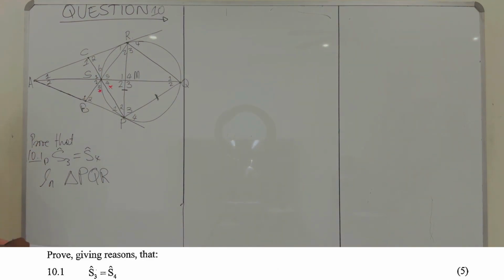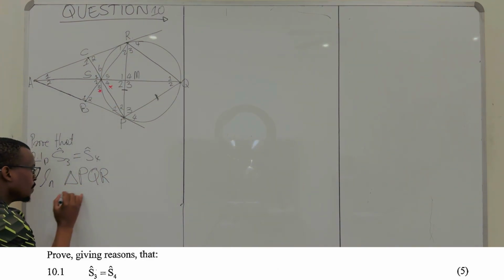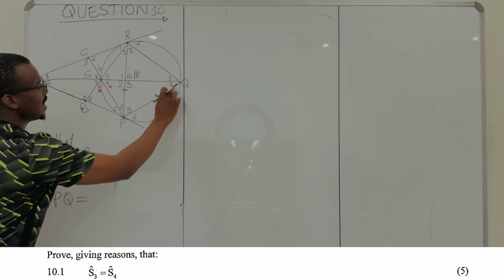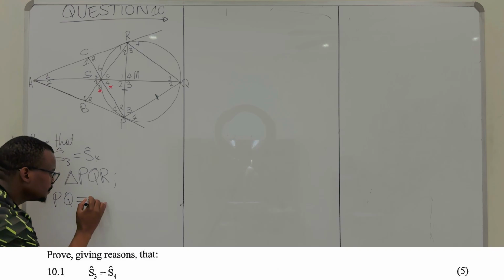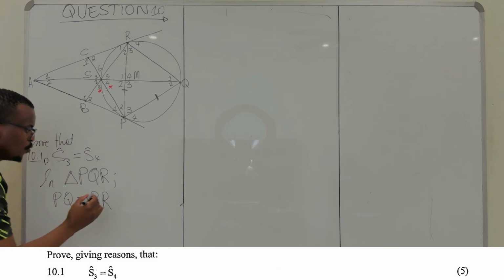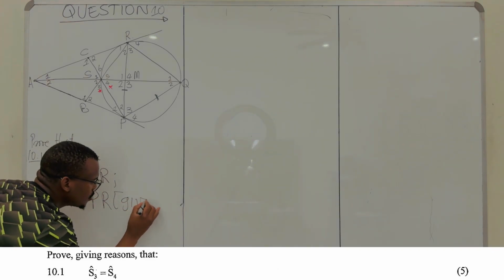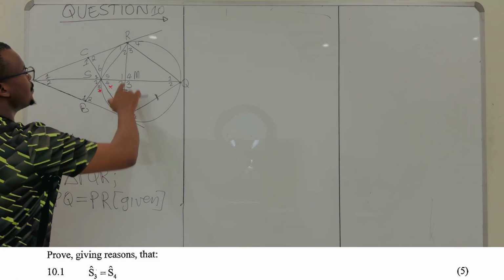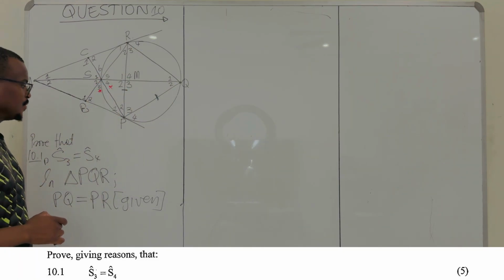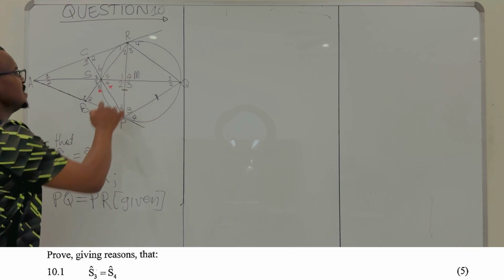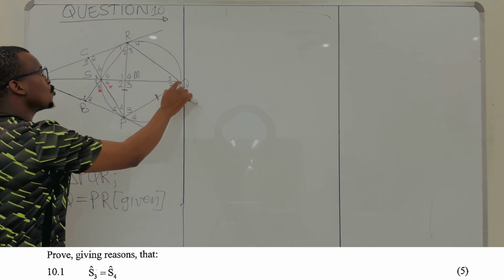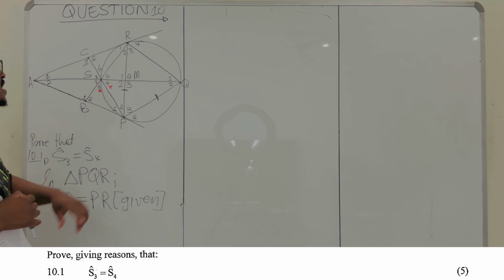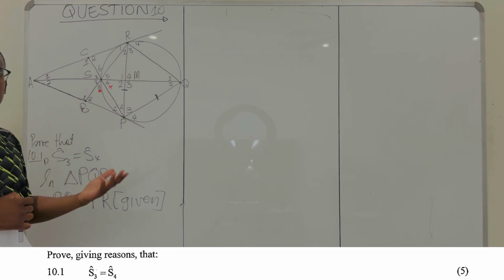You can see that your PQ, which is this side, is equal to PR. We're given this information, it's in the statement. So you were told that your PQ is equal to PR. Fine. If your PQ is equal to PR and you look at triangle PQR, what kind of triangle is this? We can agree that PQR is an isosceles triangle.